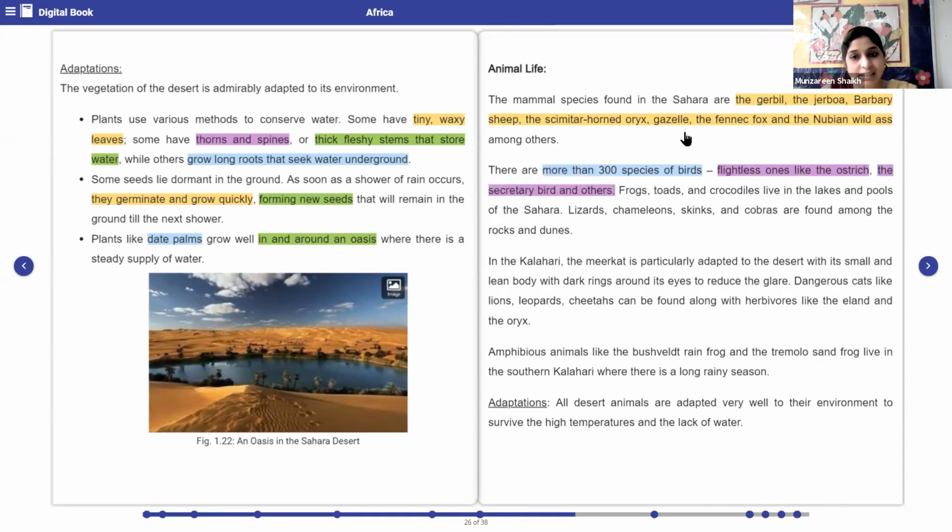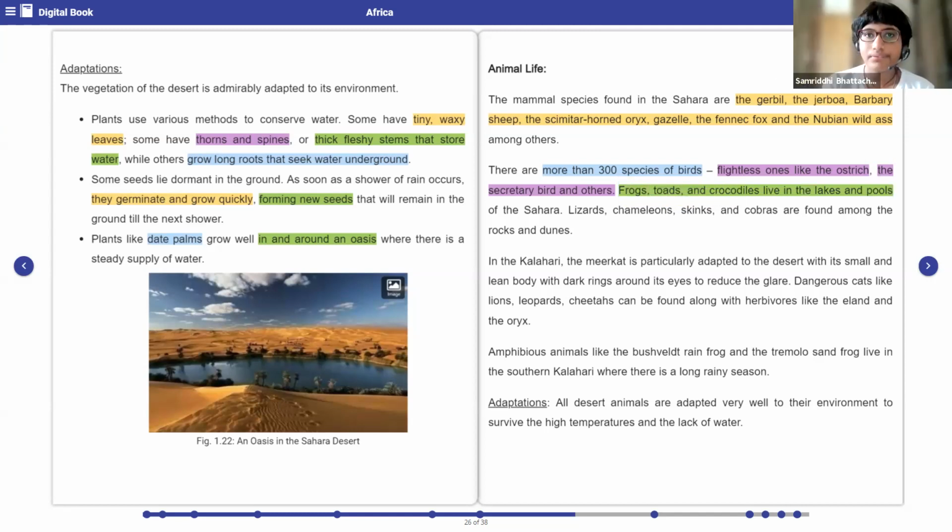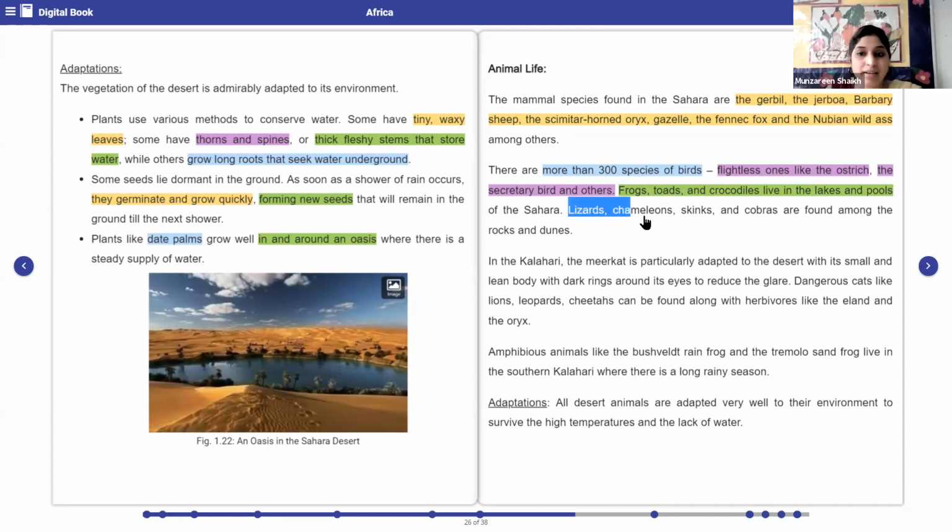Okay, next, apart from birds, apart from animals, what do you have? You have frogs, you have prawns, you have crocodiles, which live in the lakes and pools of the Sahara. Okay, along with it, what do you have? You have lizards, you have chameleons, you have skinks, you have cobra. Okay, where do these animals live?